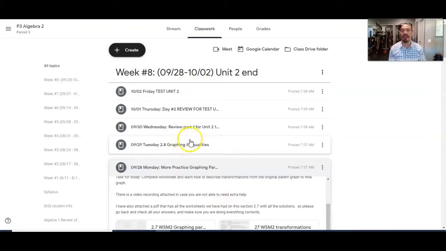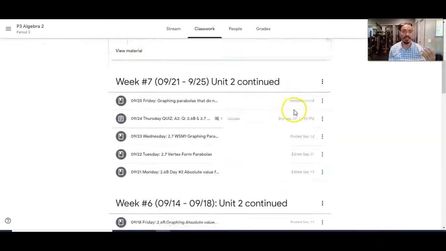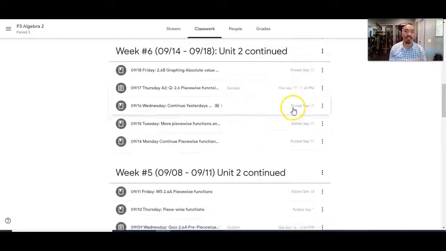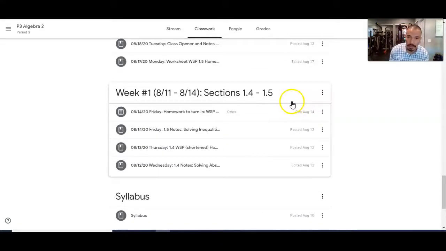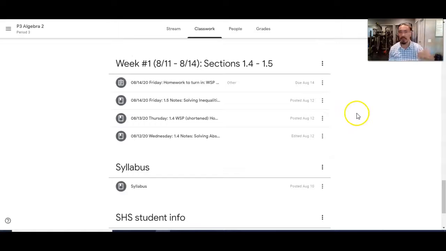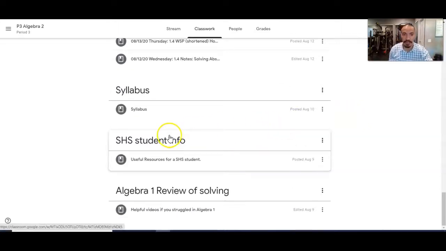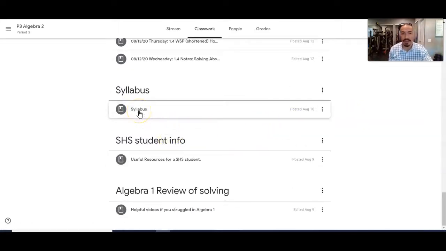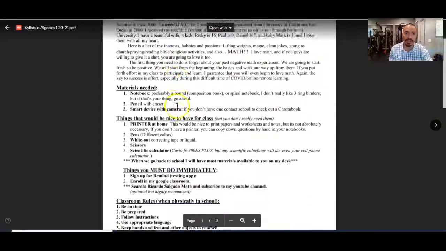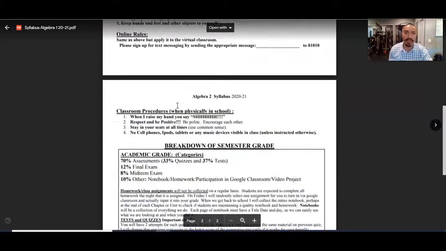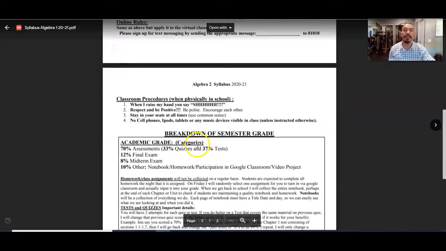Even if your son or daughter is totally lost and behind, let's say they're not understanding what we're doing this week, they could go back to the previous week, and the previous week before that. Week 6, week 5, week 4, you could go all the way down till the first week of school. And where did I start before week 1? I started with the syllabus. If you click on the syllabus, parents, you will have the PDF copy of the syllabus. Of course, you could read through that. I'm not gonna waste your time right now. You should have already read through that.